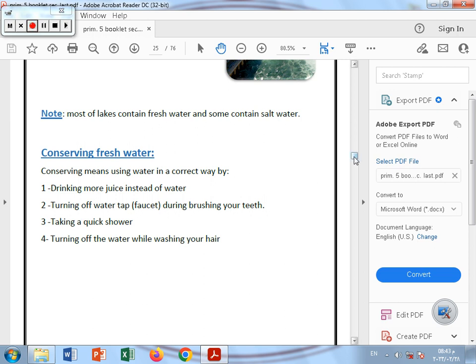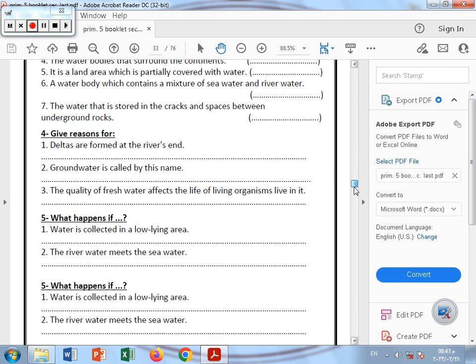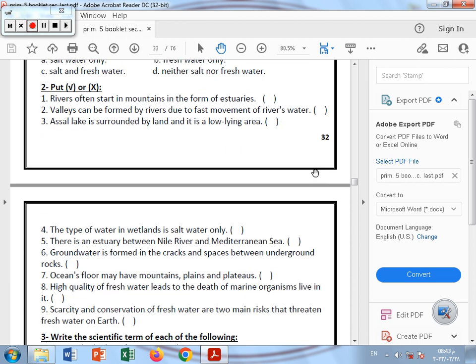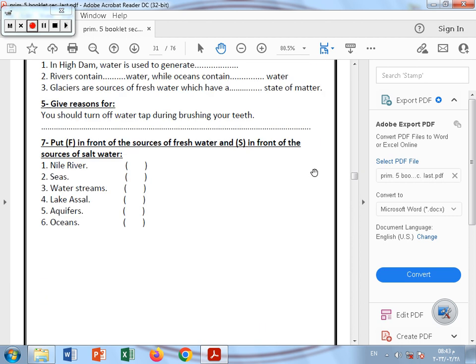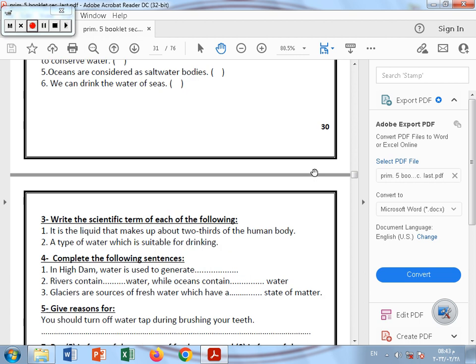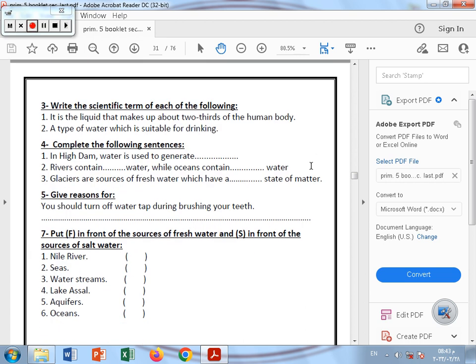Now let's move to the questions with worksheet 1. Okay, write the scientific term of each of the following. Number 1, a liquid that makes up about 2/3 of the human body. Very good, it's water. Number 2, a type of water which is suitable for drinking. What is the drinkable water? Very good, the fresh water.